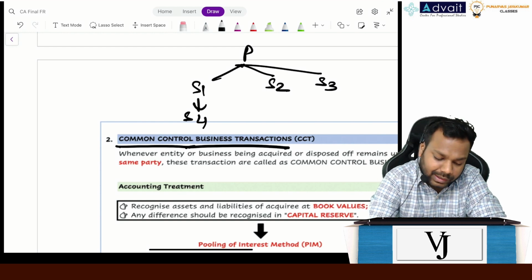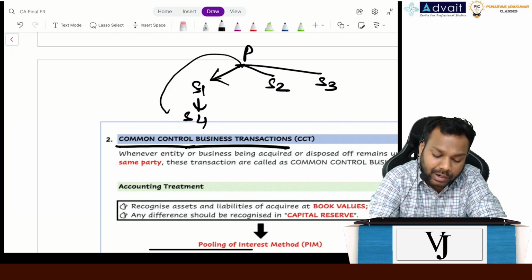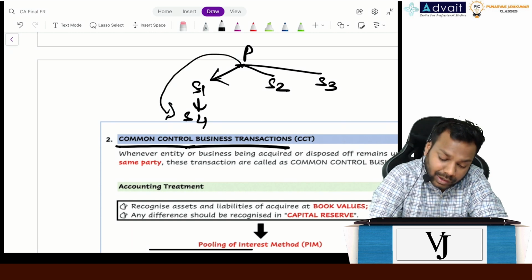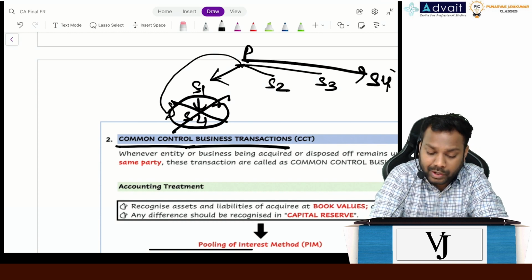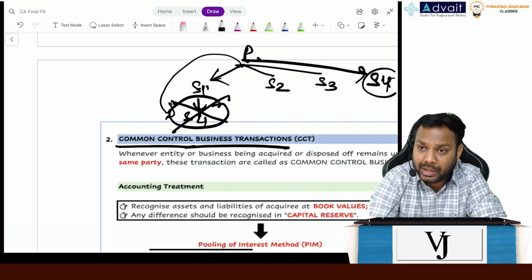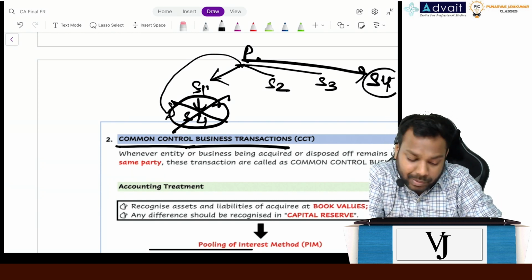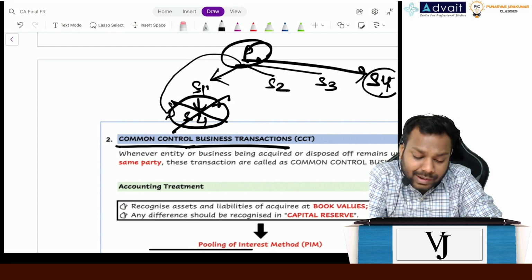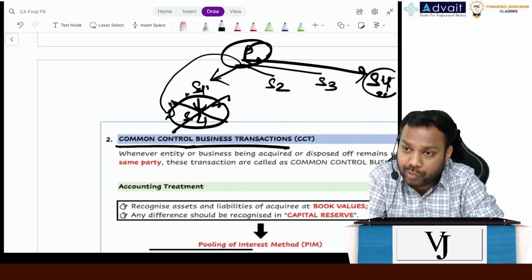Now understand that parent is controlling subsidiary 1, subsidiary 1 is controlling subsidiary 4, right? So parent also indirectly controls subsidiary 4. Now what happens? From here I remove it off, but rather I bring it here. So definitely when I sell from S1 to P, the internal restructuring is happening, right? Basically what happens? P acquires S4 from S1.